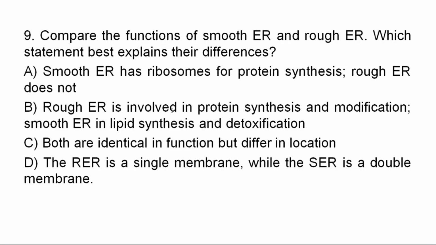C, both are identical in function but differ in location. D, the rough endoplasmic reticulum is a single membrane while smooth endoplasmic reticulum is a double membrane. What is the correct answer from the given alternatives?